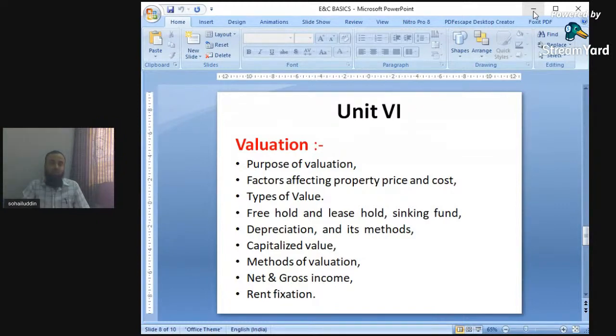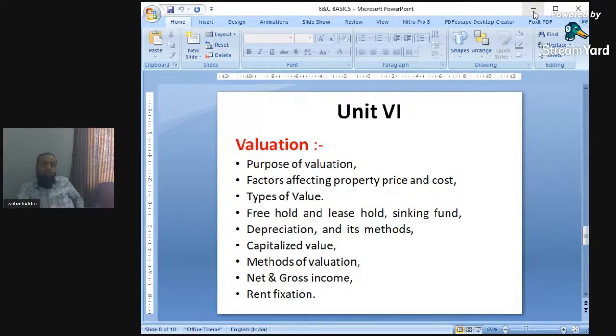And again, there is the sinking fund. Sinking fund is nothing but an amount which is kept aside for future construction work or future maintenance work. The sinking fund also plays an important role. It is an amount which is kept aside for repair works. After 25 years, after 30 years, there may be repair of plasters, repair of floorings, or repair of paintings. So there is an amount which is kept every year. That is nothing but a sinking fund.